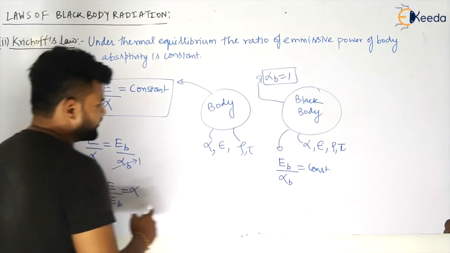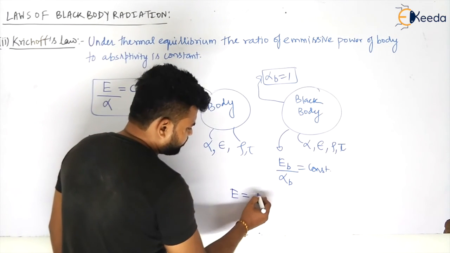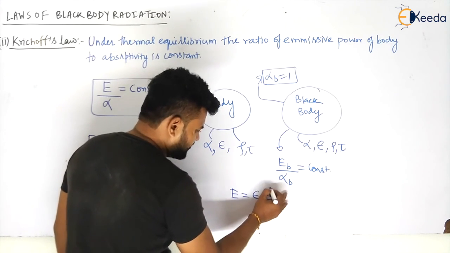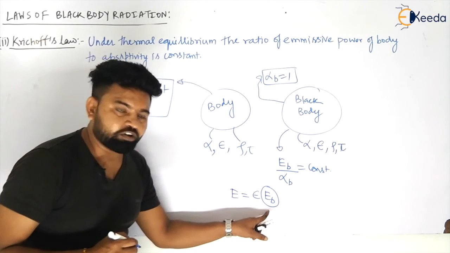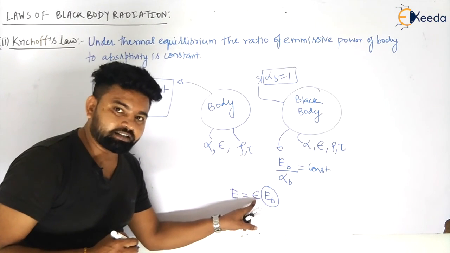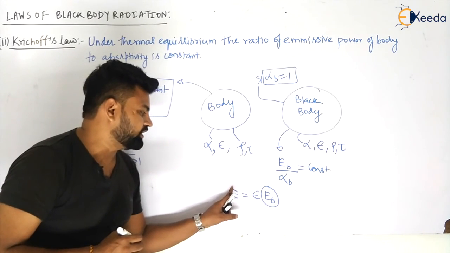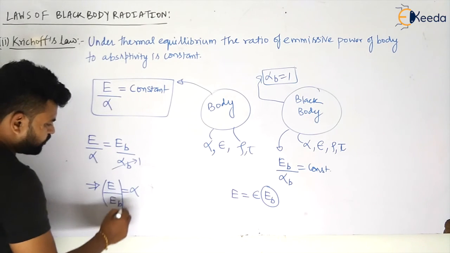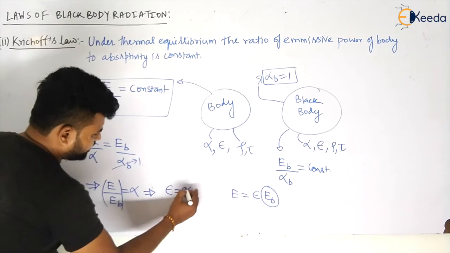And we also know that E by E_B is the emissivity. I have told you several times that if we know the emissive power of a black body, by considering the fraction of emissivity, we can calculate the emissive power of any body at any surface. So we can say that emissivity is equal to alpha.